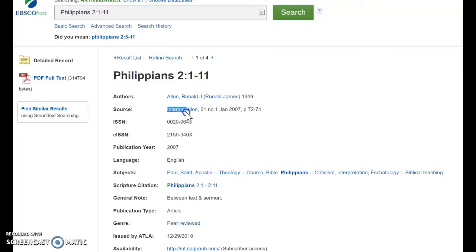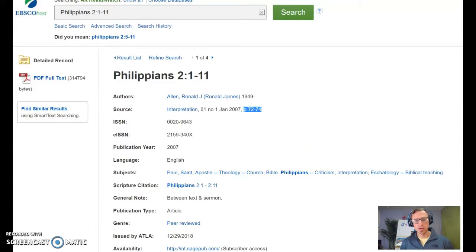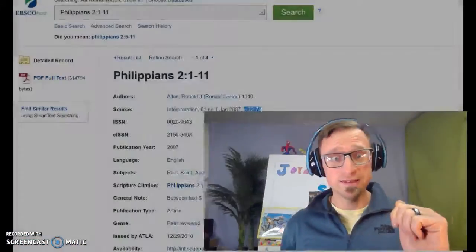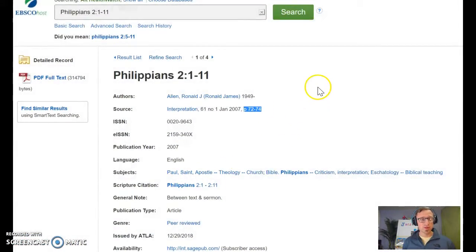Its source is Interpretation, and here's the specific issue. And this is something you want to look for. Note this, pages 72 to 74. So sometimes when you look for a journal article, this is just a quick aside, it's going to say like pages 70 to 142, which means there's 70 pages for you to read to find information. And for most of you, that's too many. But this one, 72, 73, 74, oh, we got that. So we like this article. This is a good one.